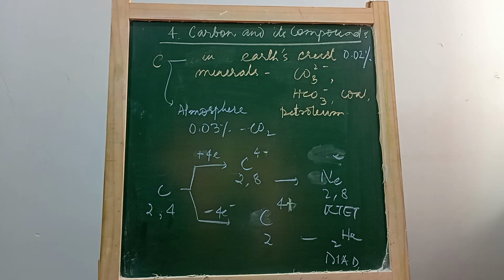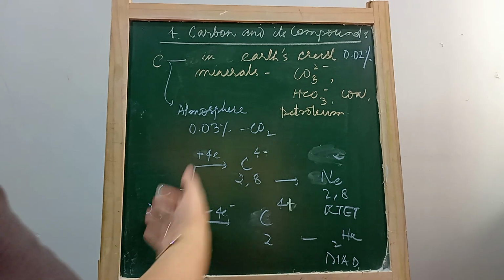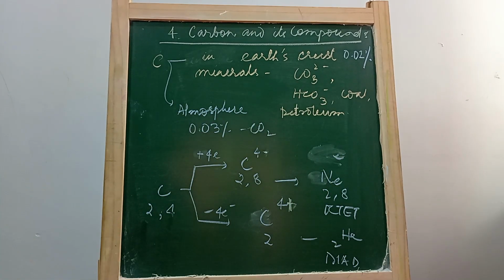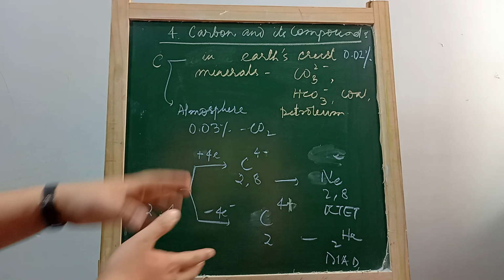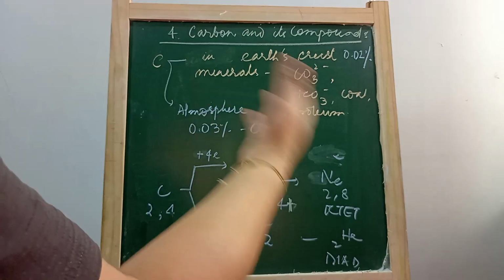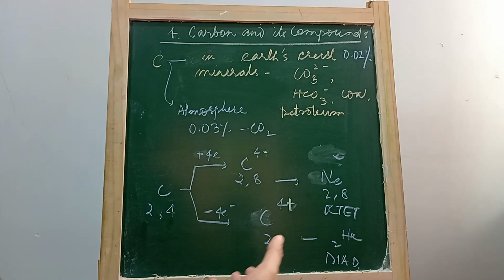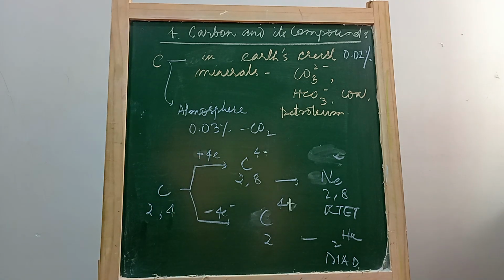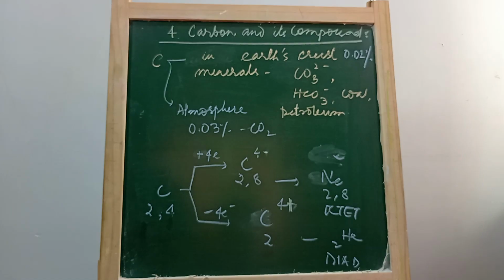If it loses all the four electrons in the valence shell, its configuration will be 2 only, and it attains the configuration of helium, 2, that is duet. So these are the two possibilities of becoming stable: either losing the 4 electrons in the outermost shell, or gaining 4 electrons to attain the configuration of neon.